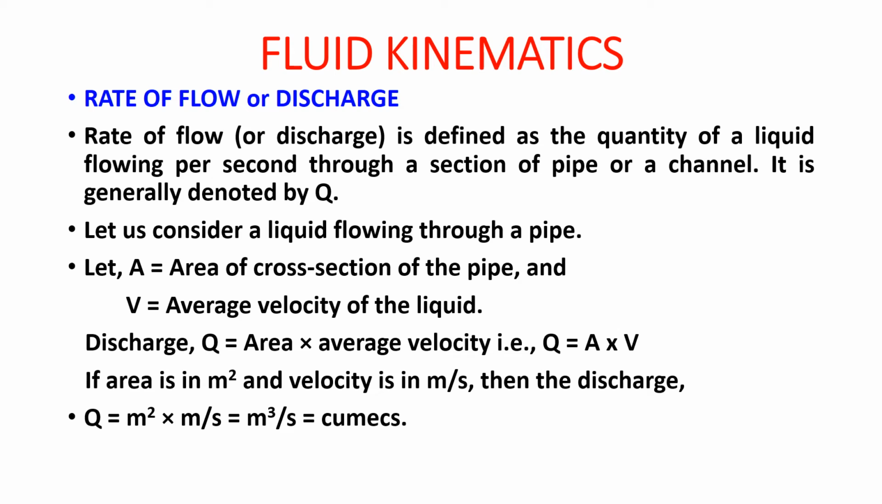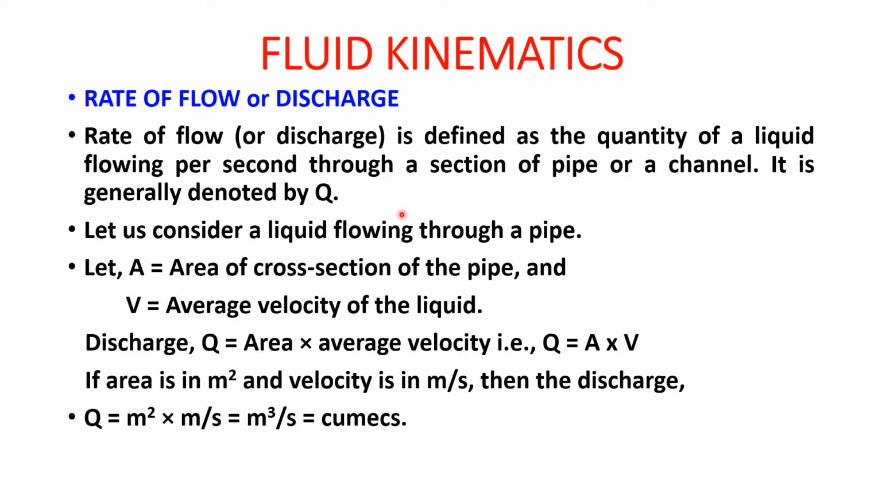Rate of flow or discharge is defined as the quantity of a liquid flowing per second through a section of a pipe or a channel. It is generally denoted by Q, the letter Q denotes the discharge. Whether the flow is in an open channel or from a pipe, the flow can be measured. Whenever water or any fluid is flowing from one point to another, discharge measurement is also possible.